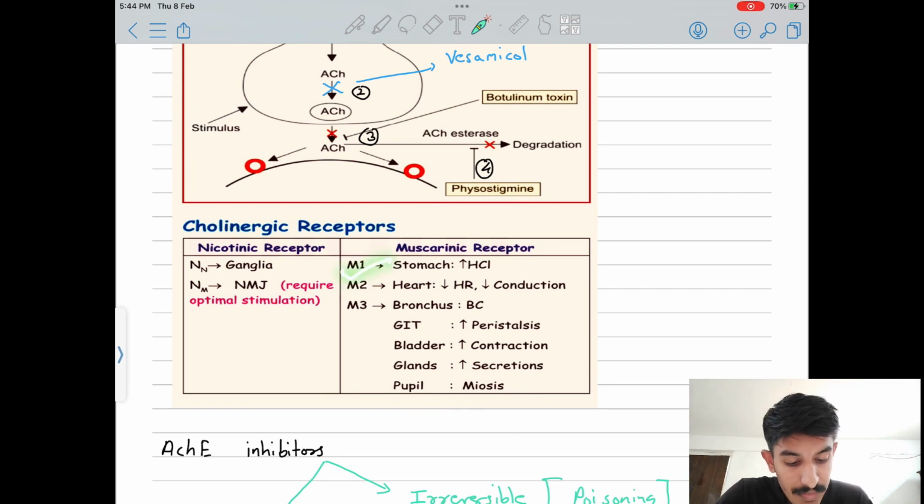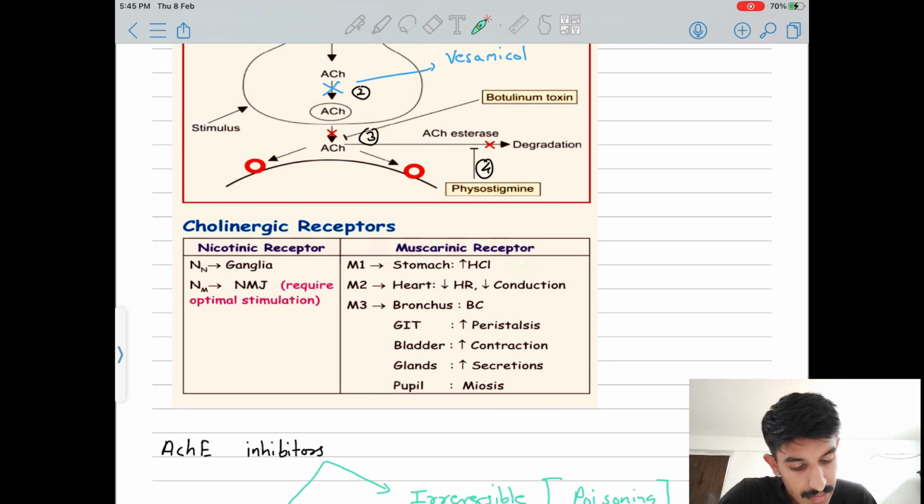Muscarinic M1 is present in the stomach, M2 is present in the heart, and M3 is present in all these other parts. So how can you remember this? Remember it like "खाओ पियो दिल लगाओ बाकी सब बाद में." It means stomach, "खाओ पियो, दिल लगाओ और बाकी सब बाद में." This is how you can remember it.